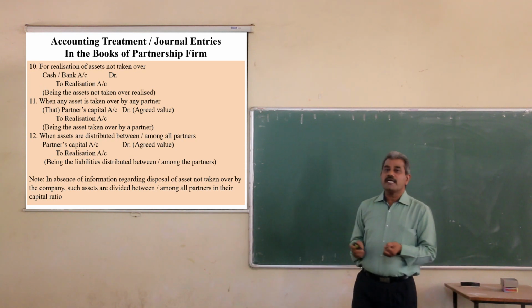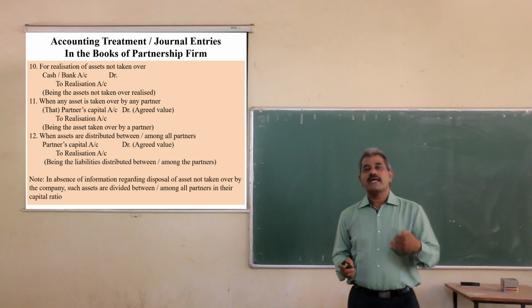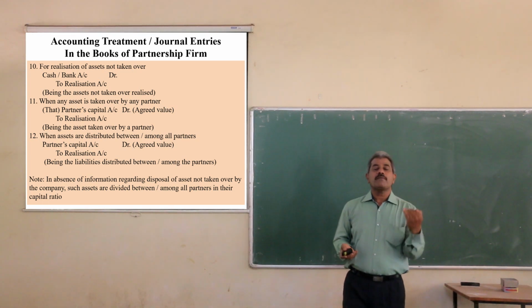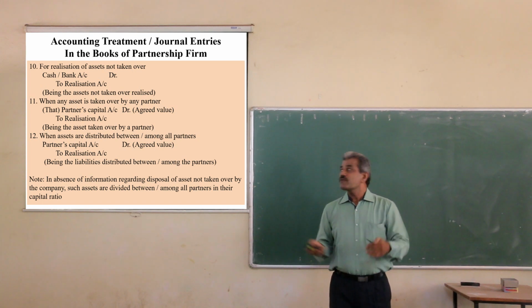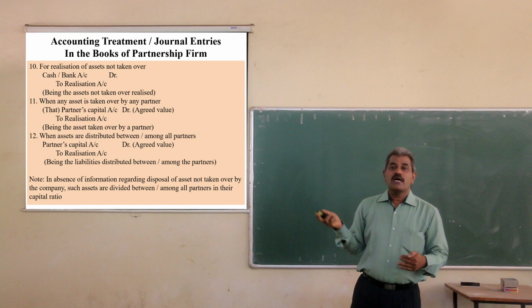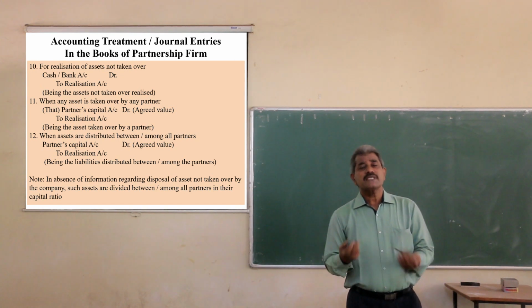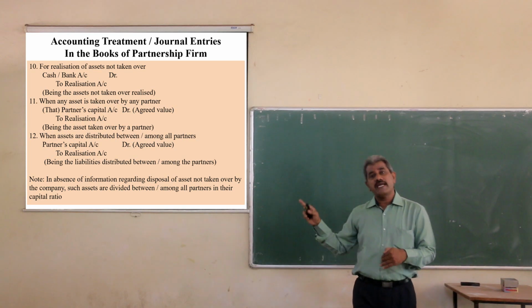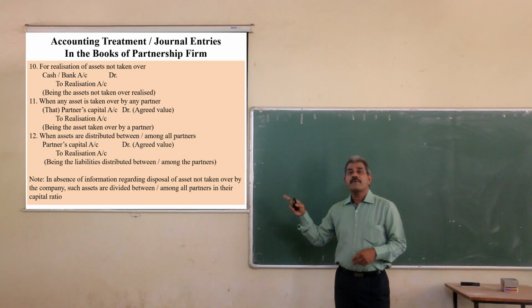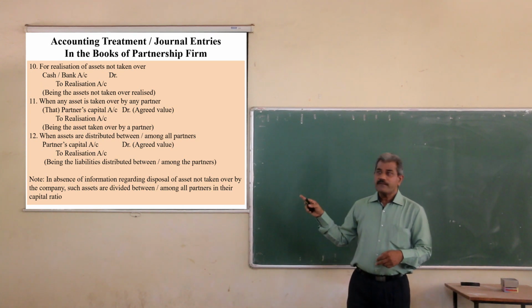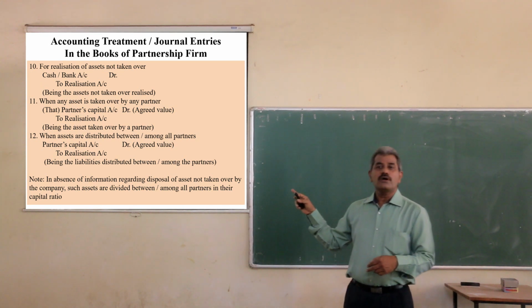So the entry will be, if the asset is sold, cash or bank account debit to realization account. If the asset is taken over by any one partner, then that partner's capital account debit to realization account. And if such asset is distributed among the partners, then the entry will be all partners capital account debit to realization account.